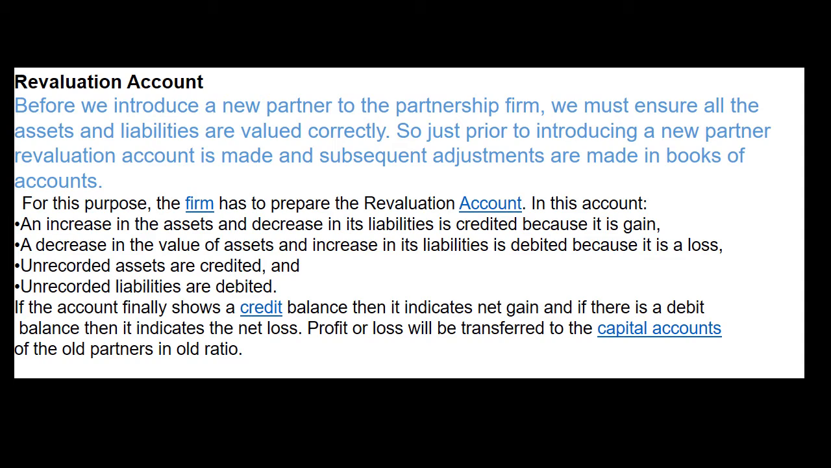Finally, we will assess the difference between both sides of revaluation account. If the balance is coming on the credit side, it means the credit side is more in comparison to the debit side, and it indicates gain. And if the debit side is more in comparison to the credit side, it indicates loss. That profit or loss is to be distributed between partners in their old ratio.